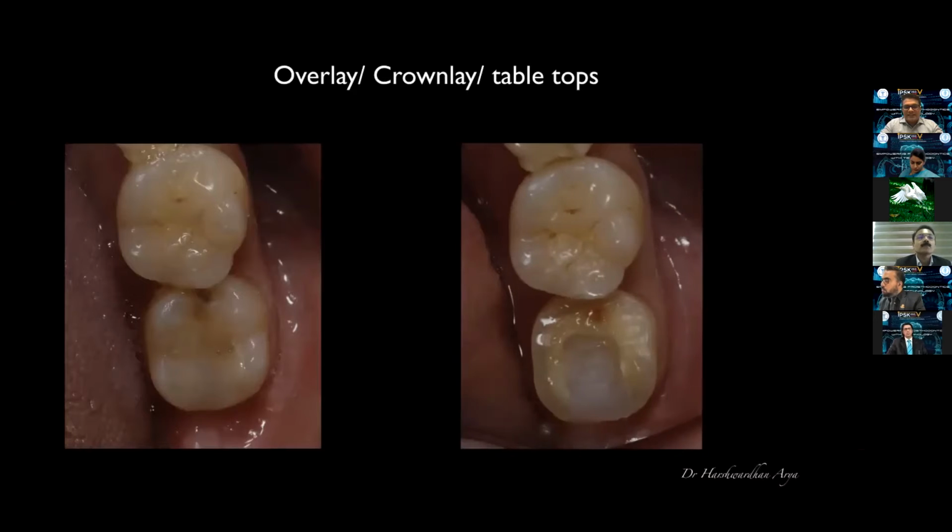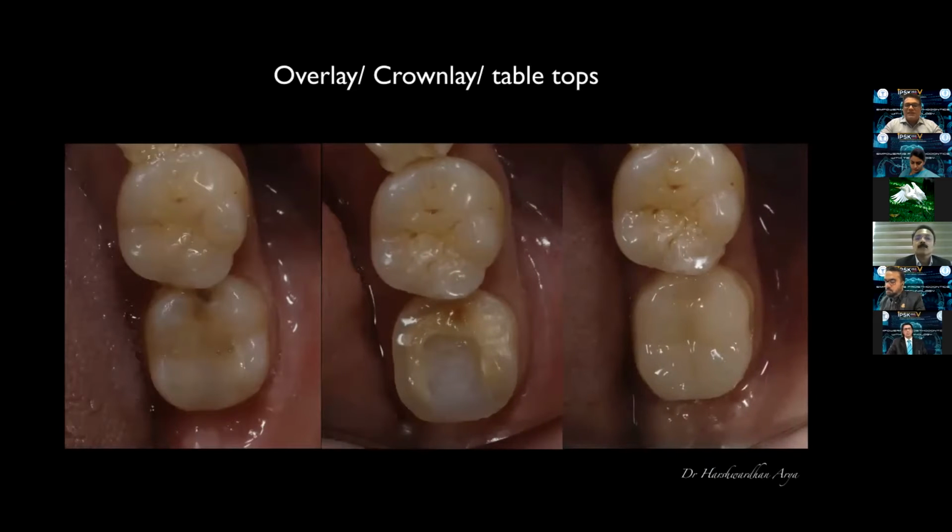For a posterior tooth, you see the pulp chamber is sealed properly. You have a distal margin which is clearly in enamel, and you have an occlusal tabletop. So now there is a confusion in the terminologies used, whether to call it an overlay, a crown lay, a tabletop, or a wand lay.